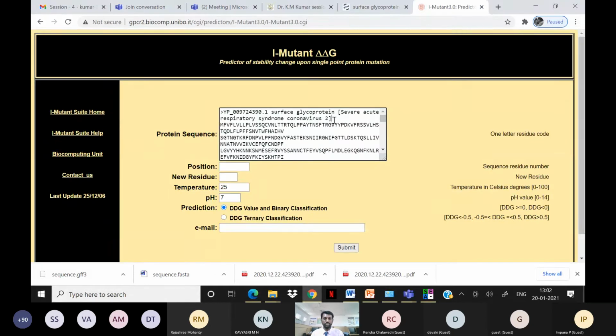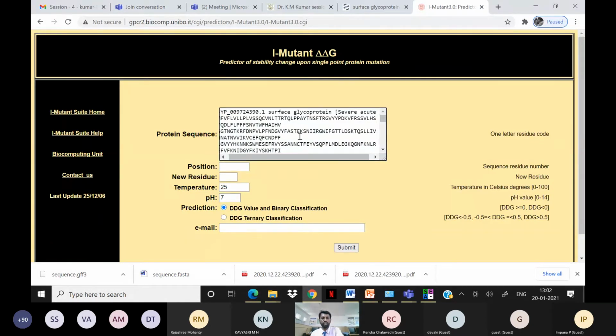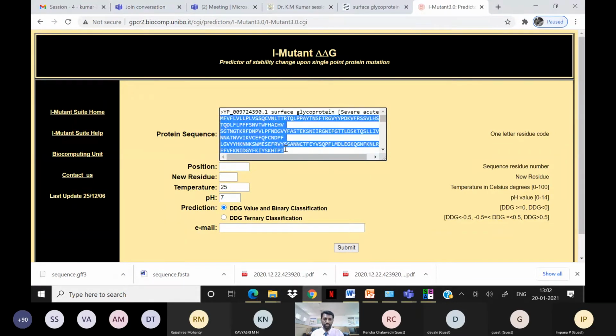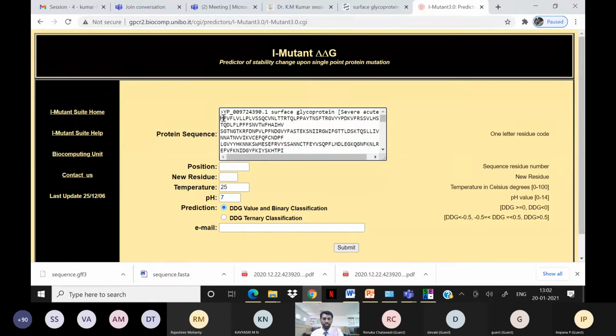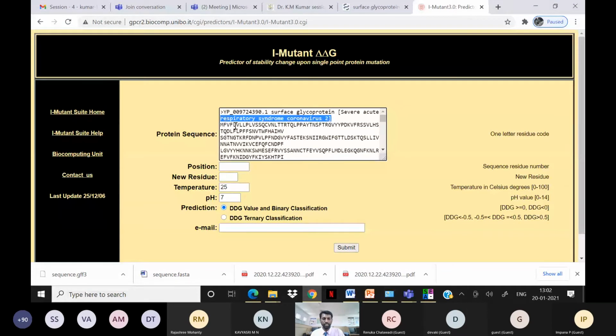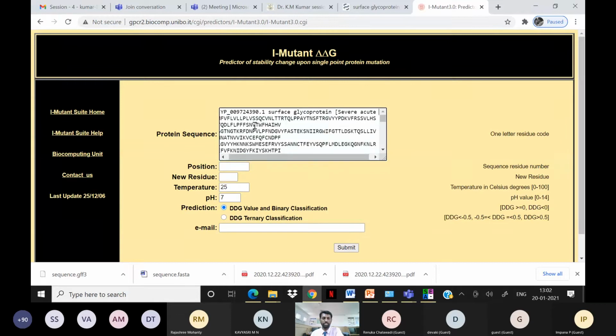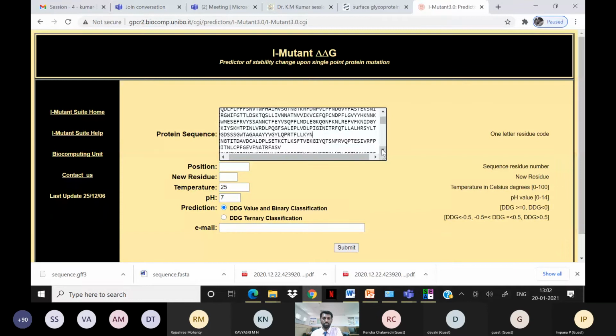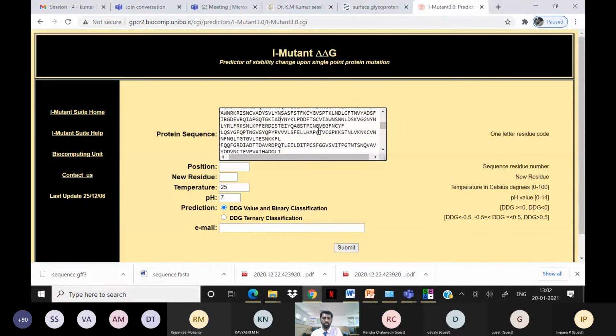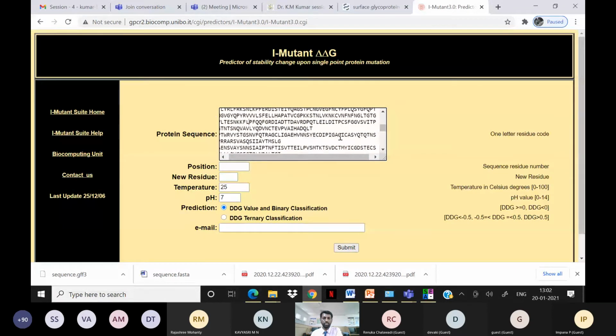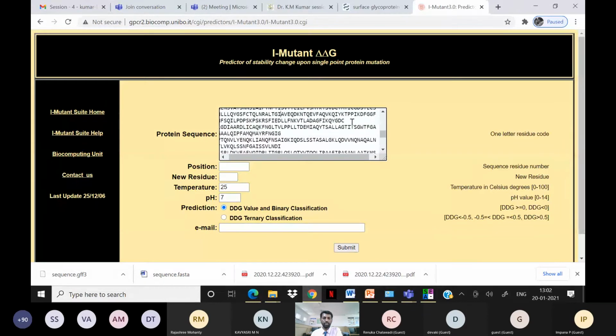While pasting it, make sure that the second line starts with the sequence, because as I mentioned already, if there is a greater than symbol, the server will consider the first line a title. Immediately it will go to the second line and start reading that data. Actual data should be in the second line. If that data is not there, and something like respiratory syndrome is there, it will show an error. It will not read it properly. So you just delete that line, and also delete the gaps. There are a lot of gaps in these sequences, because the data formats are like that. You can delete all those gaps.